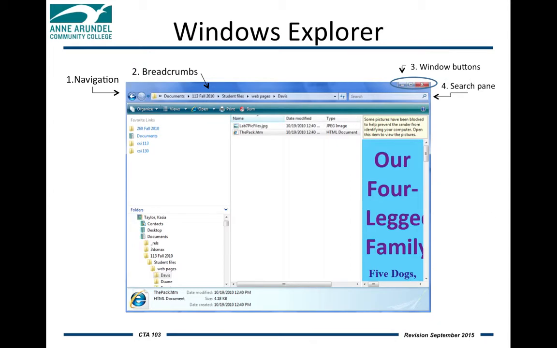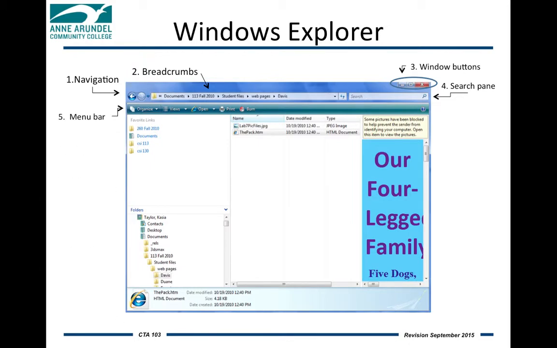Next, we have the search pane. If you're searching for a particular file or folder, you can start typing in that name of that file or folder in the search pane. It doesn't have to be the exact name either. For instance, if I was trying to find the file called thepack.htm that's shown in the middle window here, I can just type in the word the or pack, and anything that has the word the or pack would end up showing up.